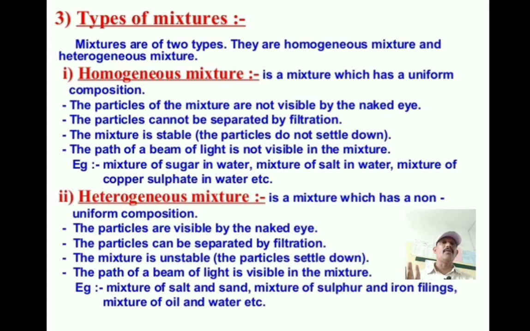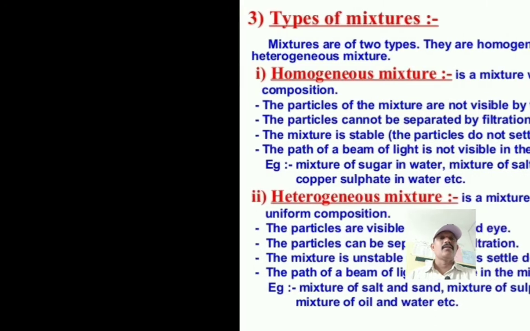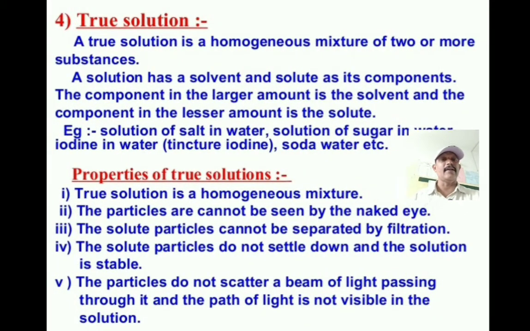Okay. So next we will discuss this slide. Observe. Just as I told, a homogeneous mixture is called a solution. So which kind of solution? That is a true solution. What does true solution mean? A true solution is a homogeneous mixture of two or more substances, solute and solvent. The solute is dissolved in the water, and we cannot see the particles of the solute. For example, salt dissolved in the water, the particles we cannot see.